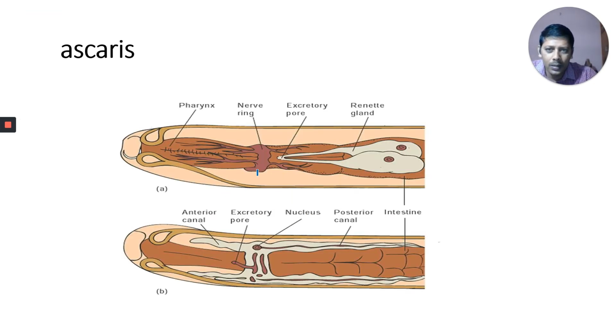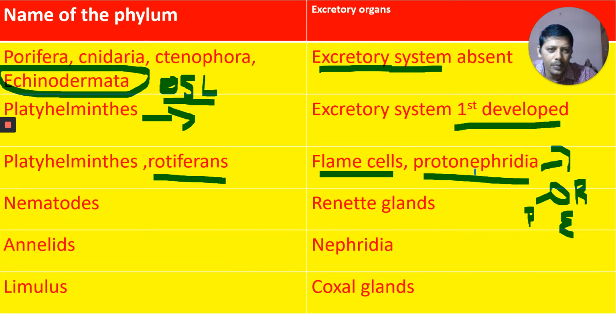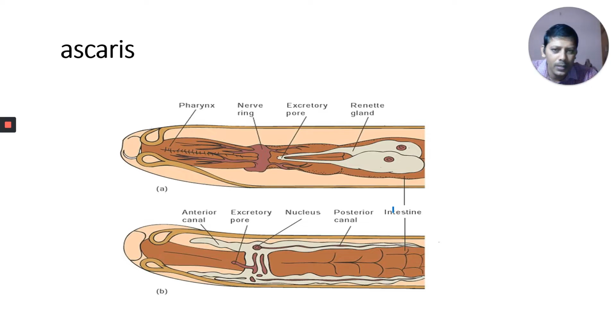Okay, this is the excretory structure of the flame cell, otherwise called protonephridia. And in nematodes, what are the excretory organs? You learned in the state textbook. The renette glands are the excretory organs. Okay, renette. Ascaris, in first year, male Ascaris as well as female Ascaris you learned.